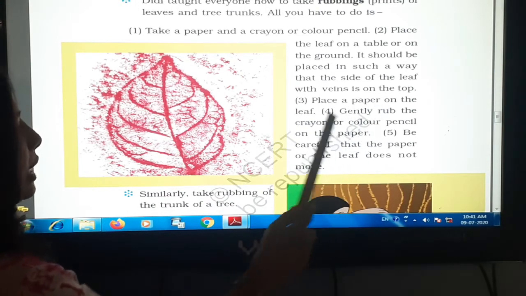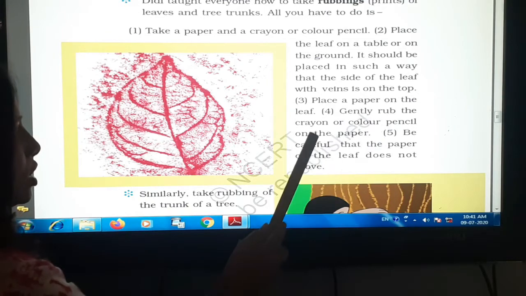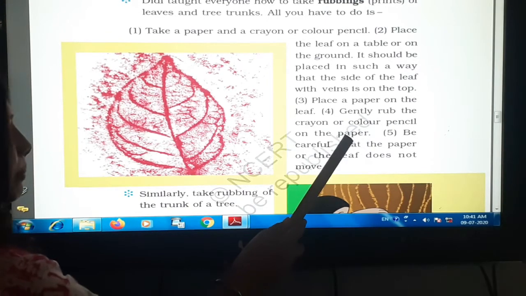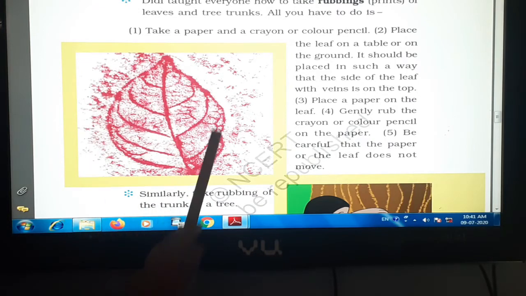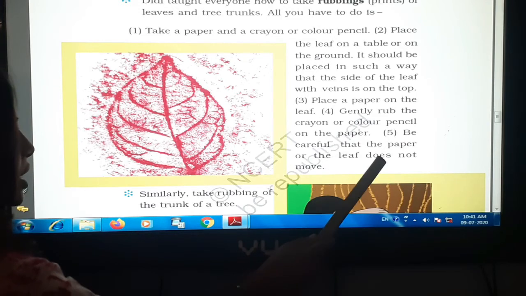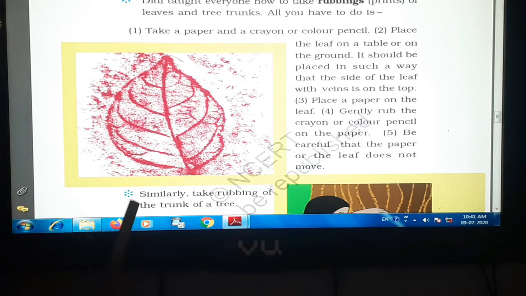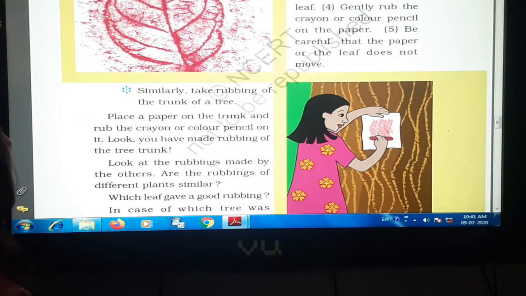Place the paper on the leaf. फिर उस leaf पे आप paper रख दो. Gently rub the crayons or color pencils on the paper. फिर उस पर आप कलर क्रेयॉन करोगे, you will see like this. Be careful that the paper or the leaf does not move. आपको ये करना है कि पेपर और लीफ मूव नहीं होने चाहिए. धीरे से करोगे तो आपको beautiful picture you will see over here. आप लोग यहाँ पे देखोगे, okay? By rubbing it. Now see.